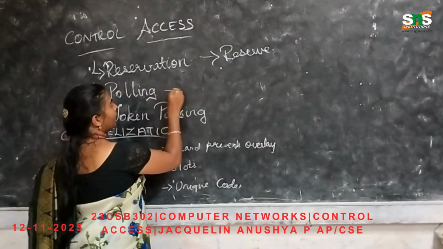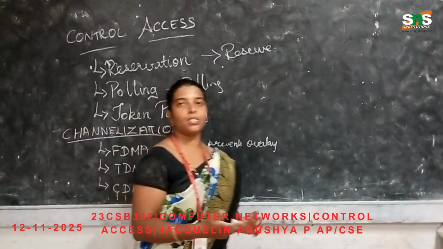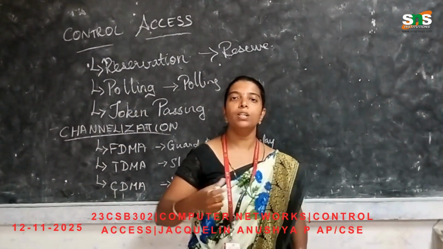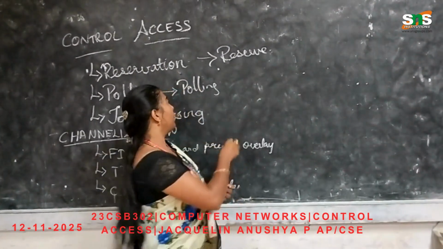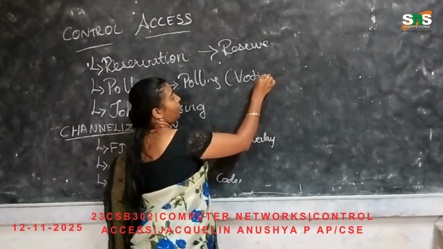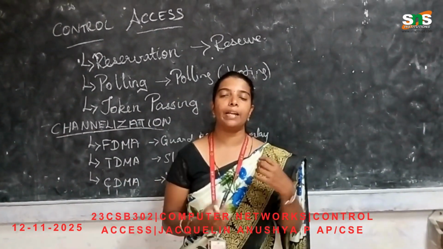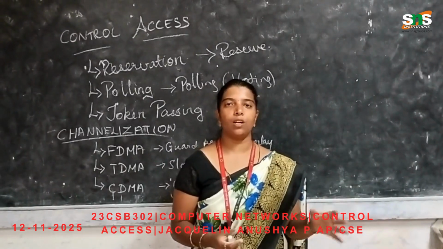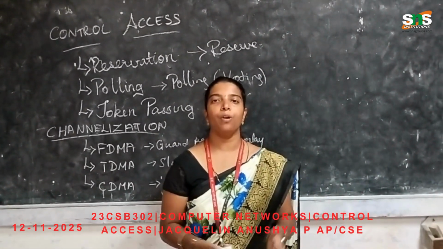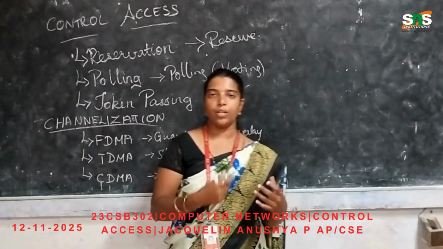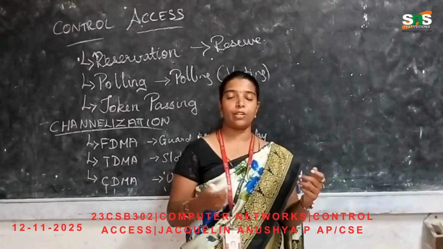Next is polling control access, where the polling part takes place. Once again I am coming back to the example of WhatsApp. When you are attaching documents, you will see an option called polling options. That is your voting option. In this voting option, many of us use only the data packets which are sent very fast. We do not want the data packets sending messages from one end to another to wait for a particular time or to give us a reply back. Nowadays we want messages to be sent within a fraction of seconds, not even that, a fraction of milliseconds.